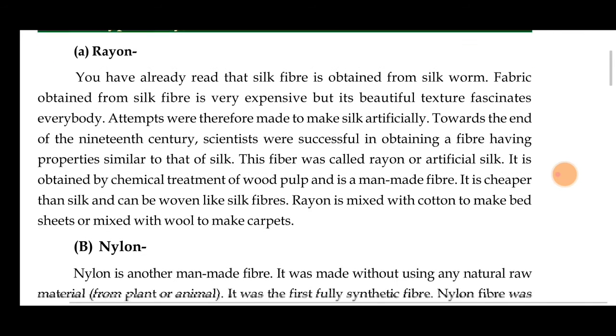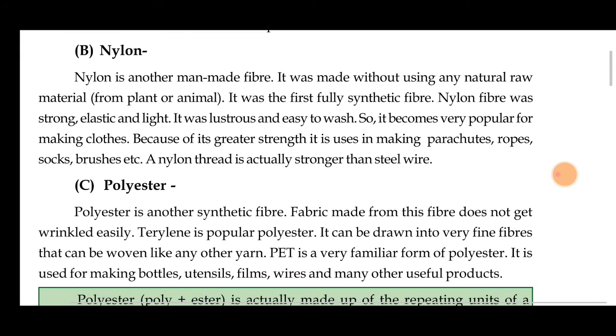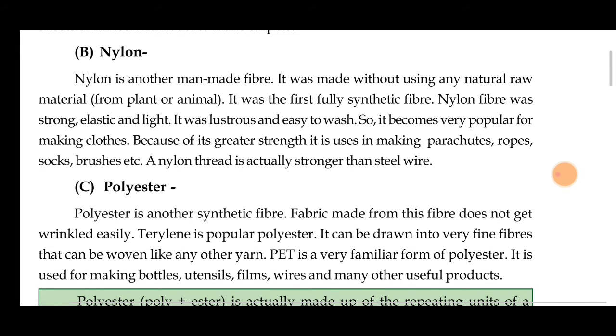The second one we go to is nylon. Nylon is another man-made fiber. It was made without using any natural raw material. Rayon, before, was mixed with natural materials, right? But here no natural raw material from plants or animals is used. It was the first fully synthetic fiber, made without any mixture or any other natural sources.